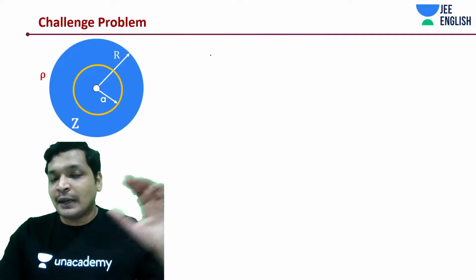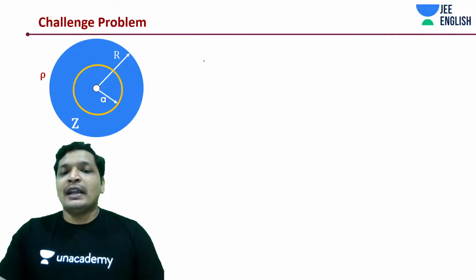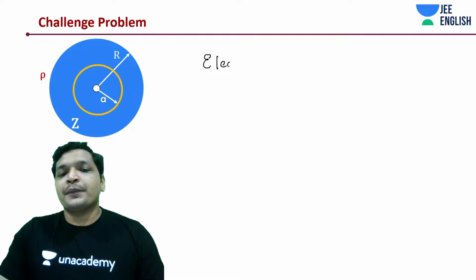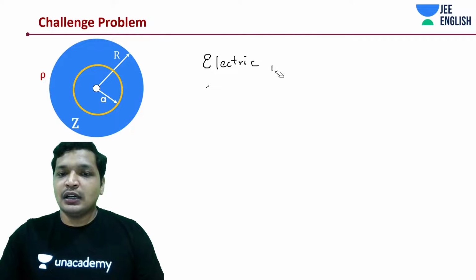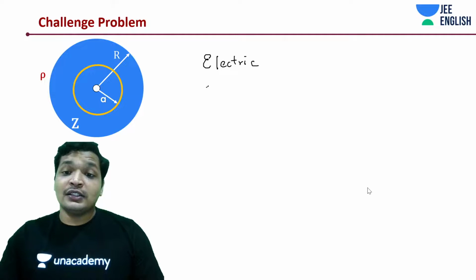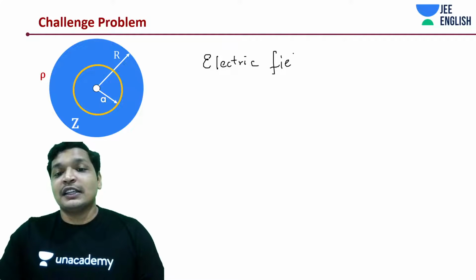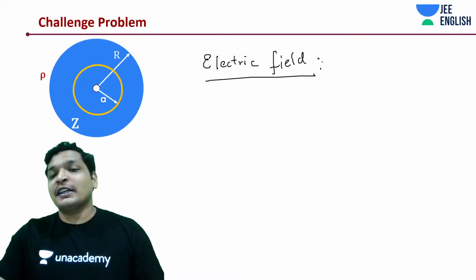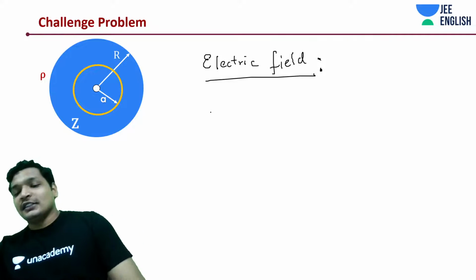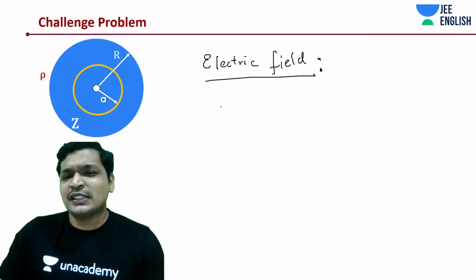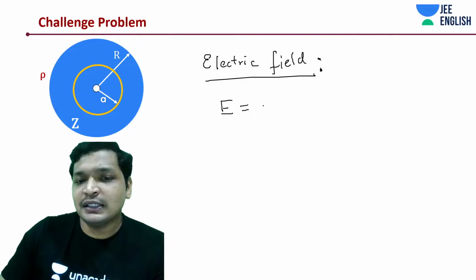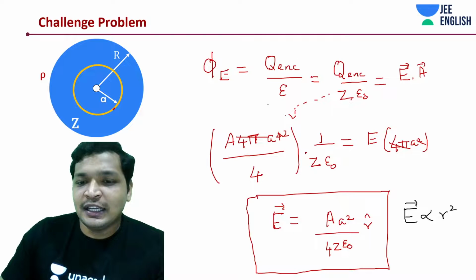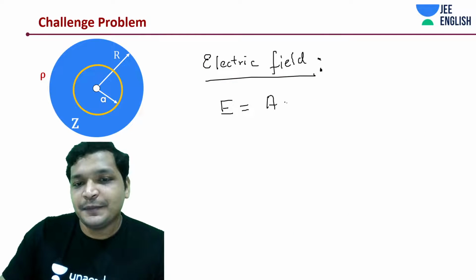If I'm just writing it absolutely in terms of R, the electric field we found out to be within that, because the rest is constant, right? Okay, the rest is also not constant, but anyway, typically it will vary that way, because rho is varying, right? But still you'll see that the electric field is proportional to R square. So you got an equation something like A divided by A square.